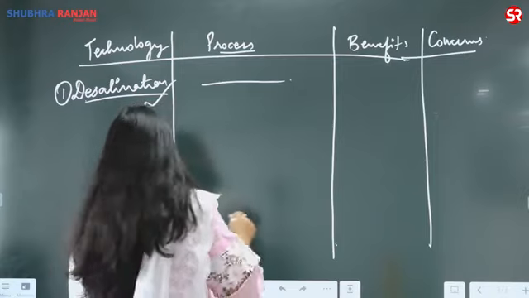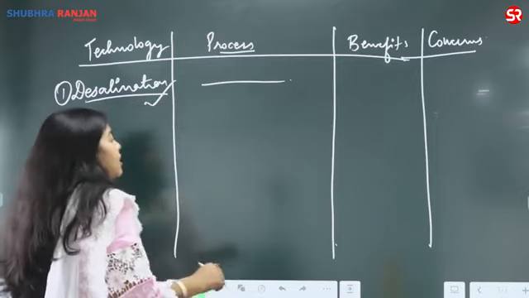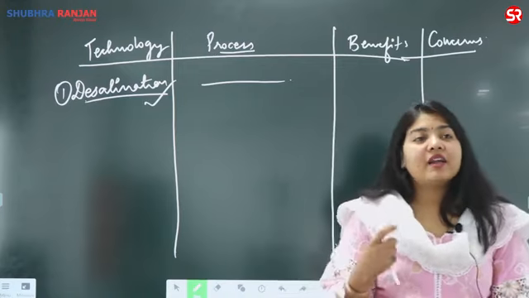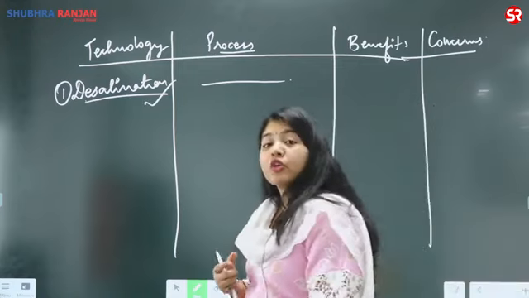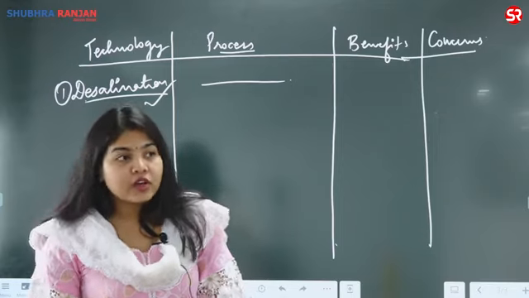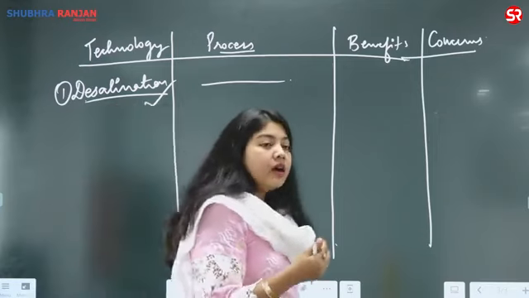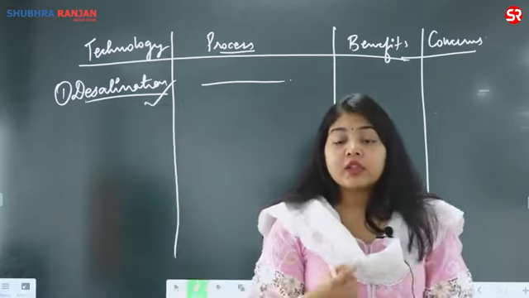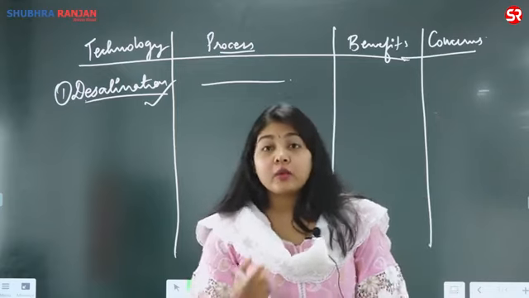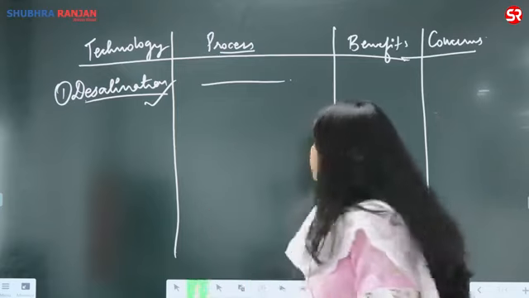Then the benefits, we have already discussed the benefits. This is the limitless source of water. It is very crucial for the coastal areas. It will ensure water supply, water security in the coastal areas. It will also help countries like Saudi Arabia, the countries which do not have the freshwater rivers or even groundwater availability, to access the fresh water.